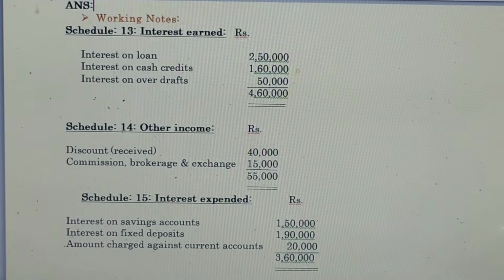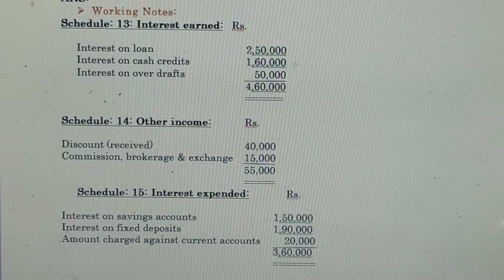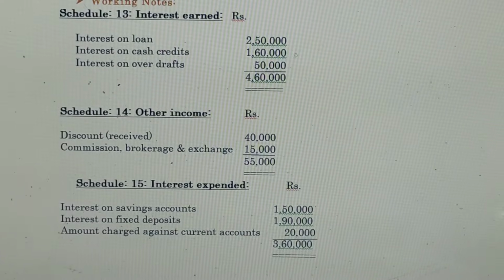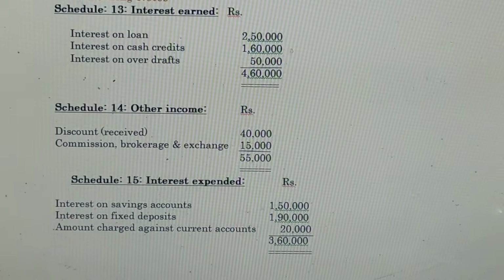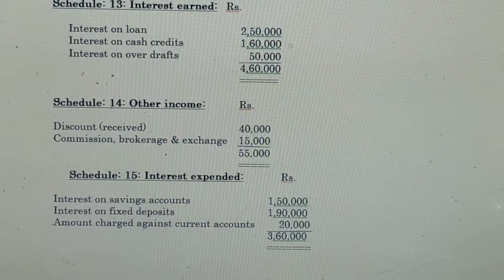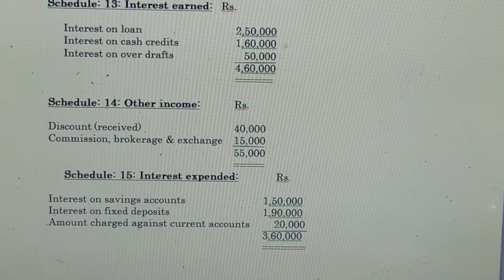And schedule number 14 is other income. Under schedule number 14, we have to mention discount received rupees 40,000, and commission, brokerage and exchange rupees 15,000. The total amount of other income is 55,000.